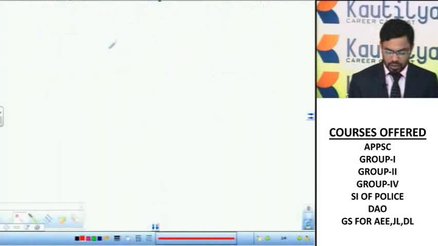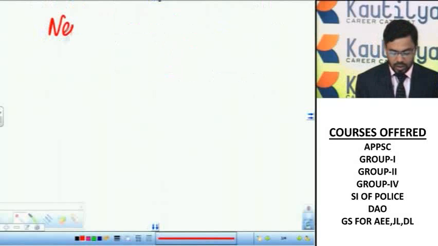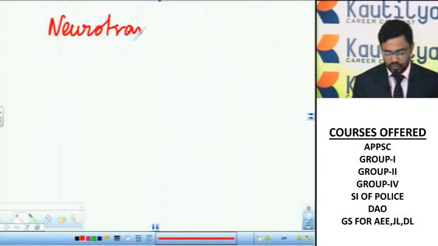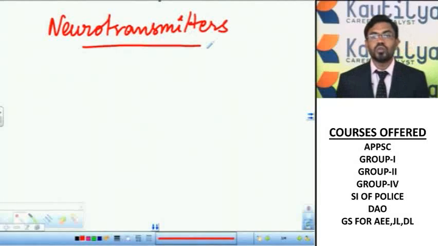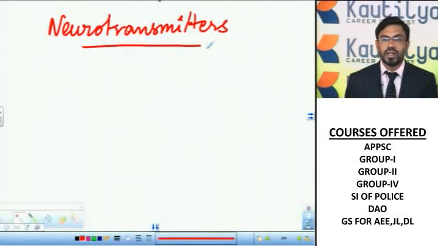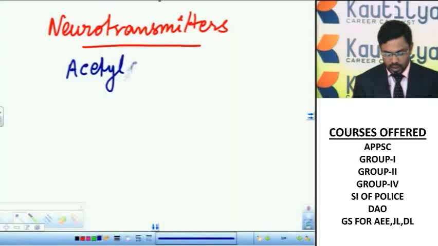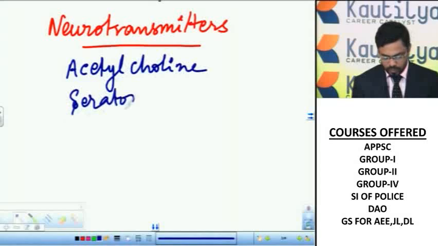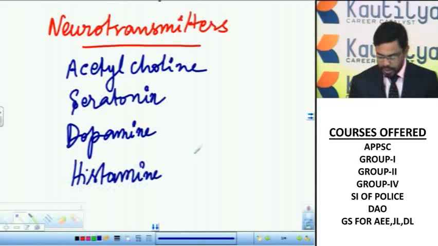At the tip of the neuron, some chemicals are released. These chemicals are called neurotransmitters. They are useful for better conduction of the nerve impulse. Some examples of neurotransmitters are acetylcholine, serotonin, dopamine, histamine and GABA.